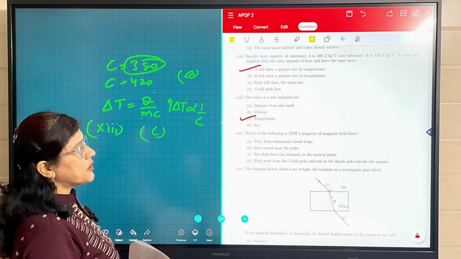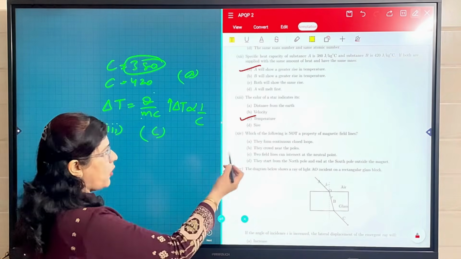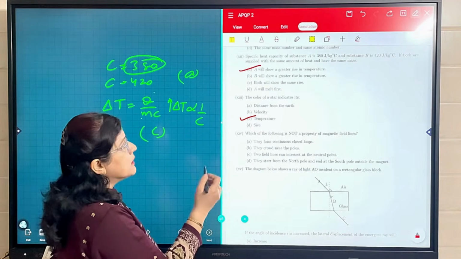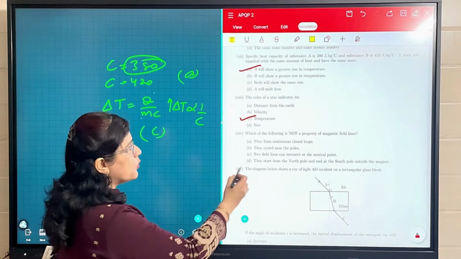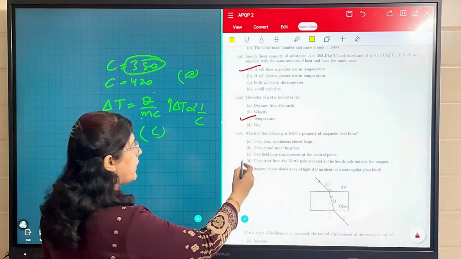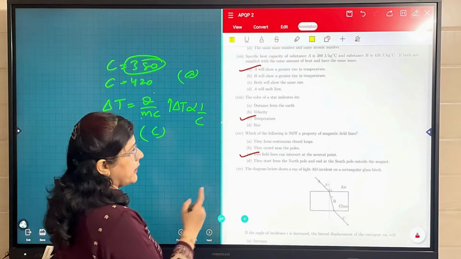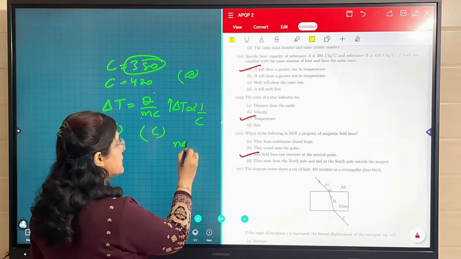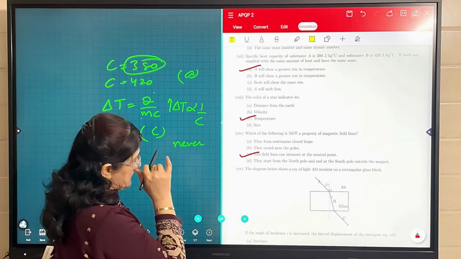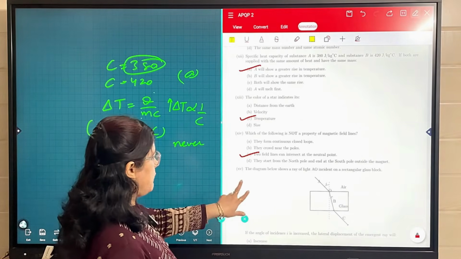Which of the following is not a property of magnetic field lines? They form continuous closed loops. This is correct. They crowd near the poles. This is also correct. Two field lines can intersect at a neutral point. No. So this is not correct because they can never intersect. They can never intersect. So option C is correct in the 14th part.